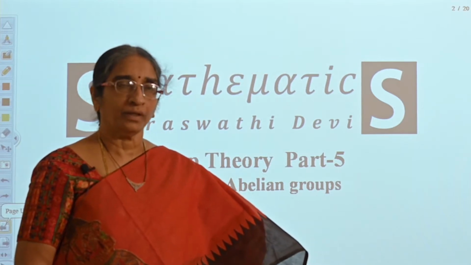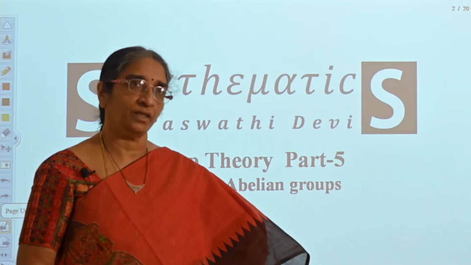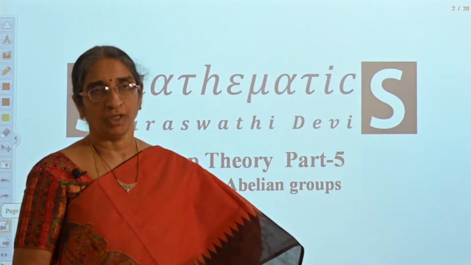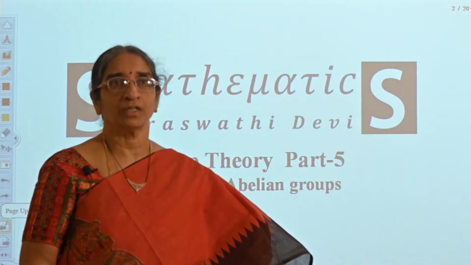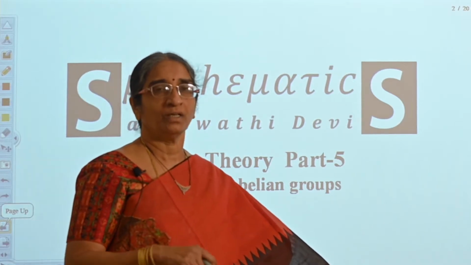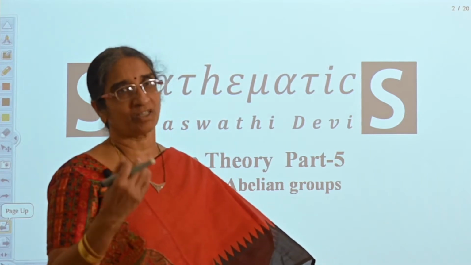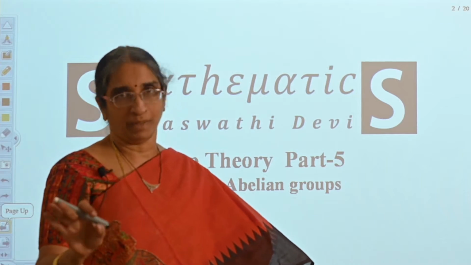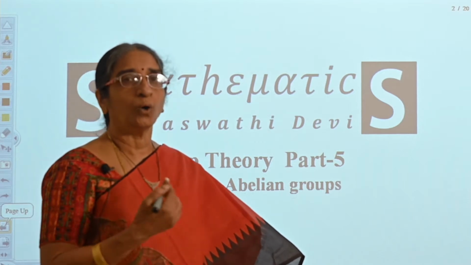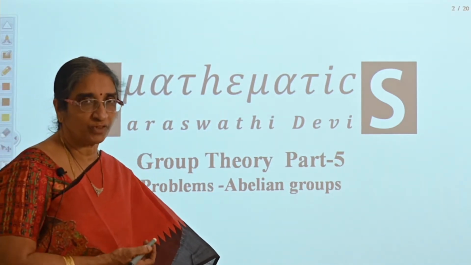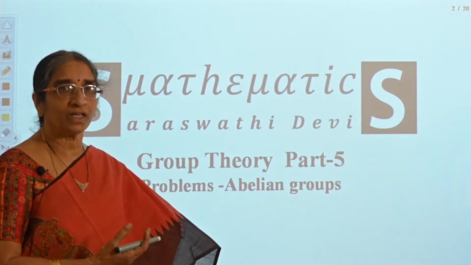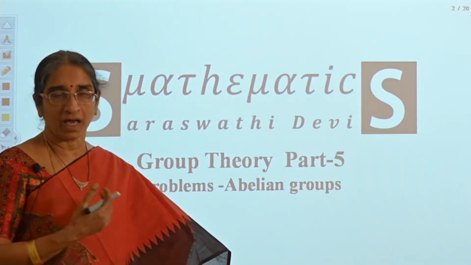In problem sessions, in group theory, starting from the beginning, in videos 1, 2, 3, I have given the examples. In the first video, I have given, for the group, the set of real numbers is a group with respect to addition, the set of rational numbers is a group with respect to multiplication, like that. I just said and gave the examples, but I didn't solve them. Now here, I am going to show how the set of complex numbers is a group with respect to addition, how the set of complex numbers, when you delete the zero element from that, will be a group with respect to multiplication, and so on.